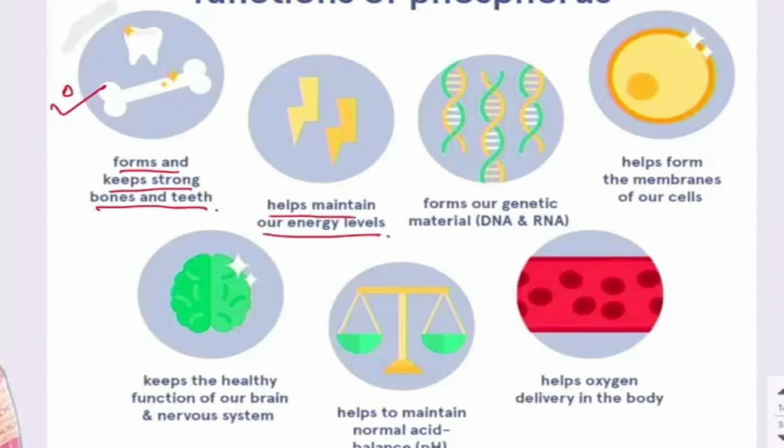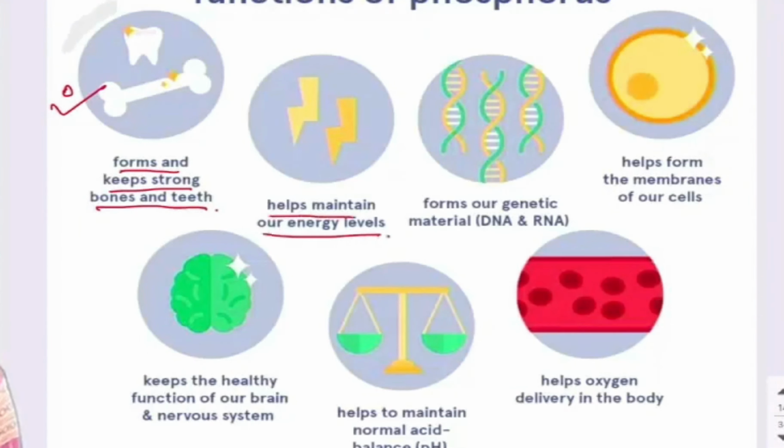It helps to form the membranes of our cells. In each and every organ there are membranes, in the mouth, in the stomach. To form the mucous membrane we require phosphorus. It keeps the healthy functions of our brain and nervous system. It helps to maintain normal acid-base balance, that means pH balance in the blood, and helps the oxygen delivery in the body. So these are all the functions of phosphorus.